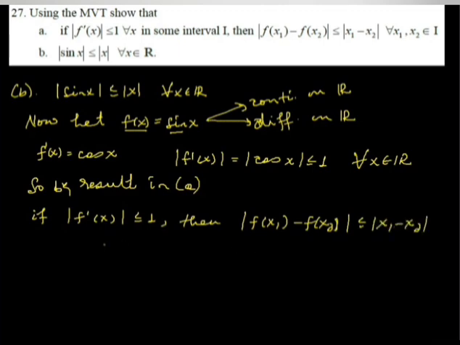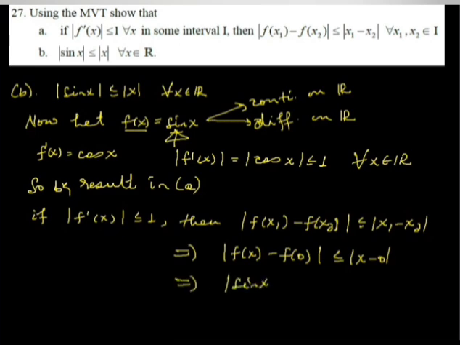So you can choose x1 and x2 as arbitrary values. This can be written as f of x minus f of 0. You can take any number because x is an element of the real numbers. This is less than or equals to x minus 0. So f of x here is sin x. So the absolute value of sin x minus sin 0 is less than or equals to x minus 0, which is x.